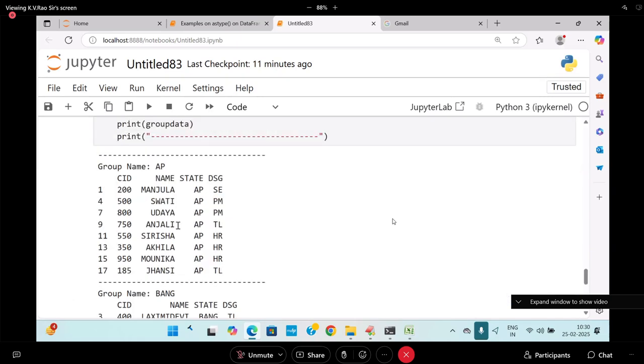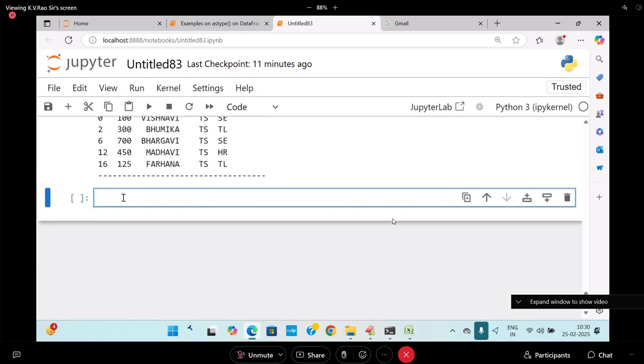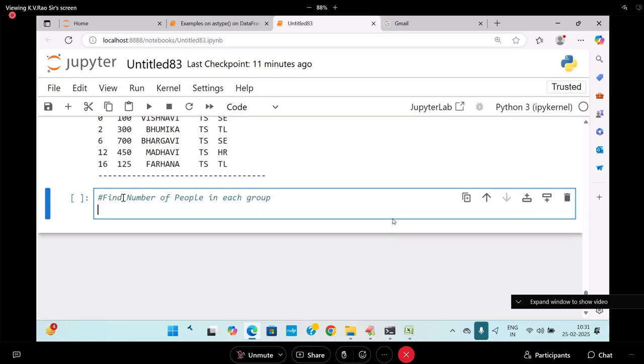So SG contains what? Groups. Now I want to get, in each group, how many people are there. Find the number of people in each group. Each group. Now, how do I find out?